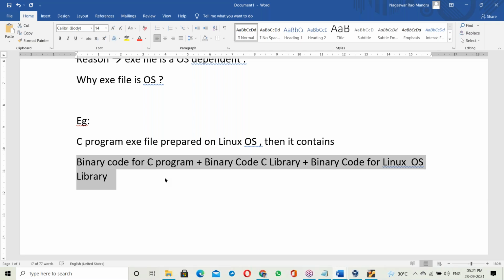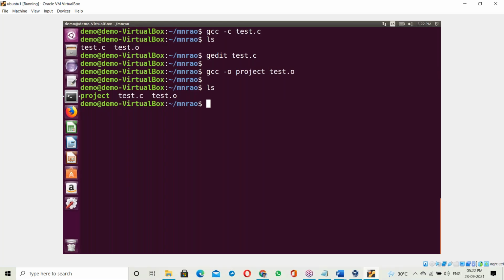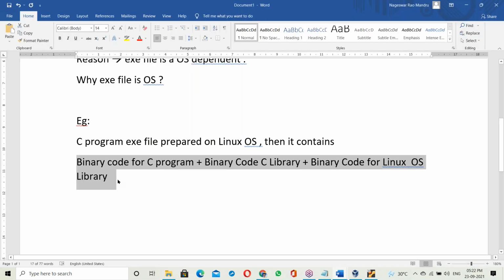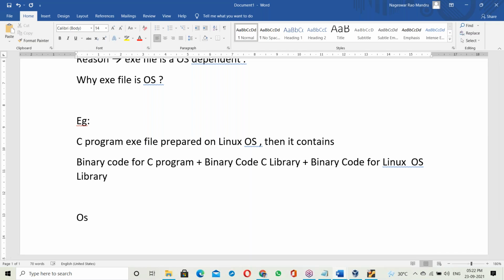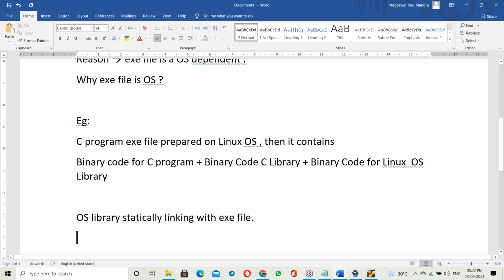At the time of creating this exe file itself, the OS library is linked, generating the exe file. This is called static linking. Statically linking the OS library with the exe file, at the time of creation of the exe file itself.